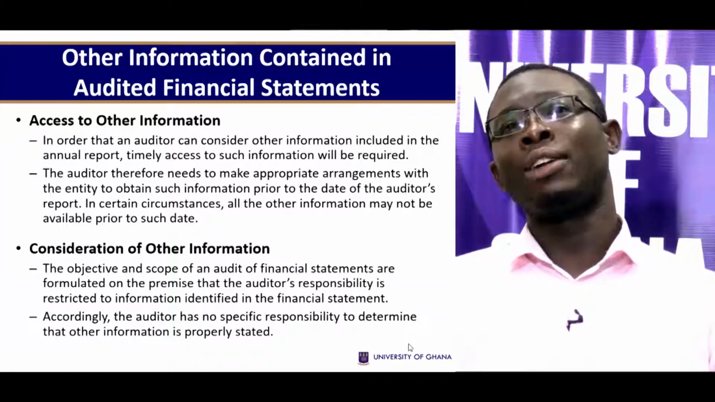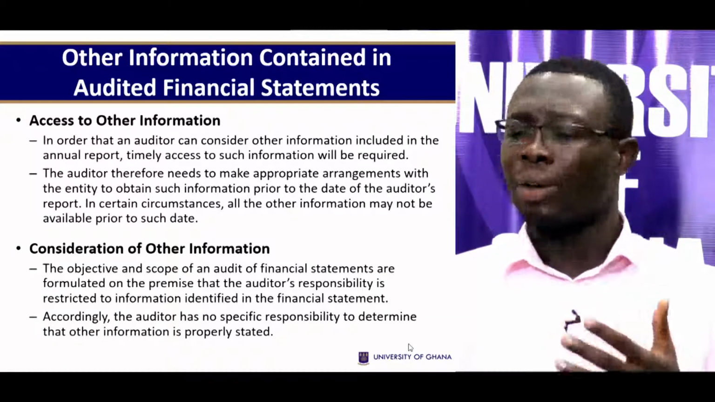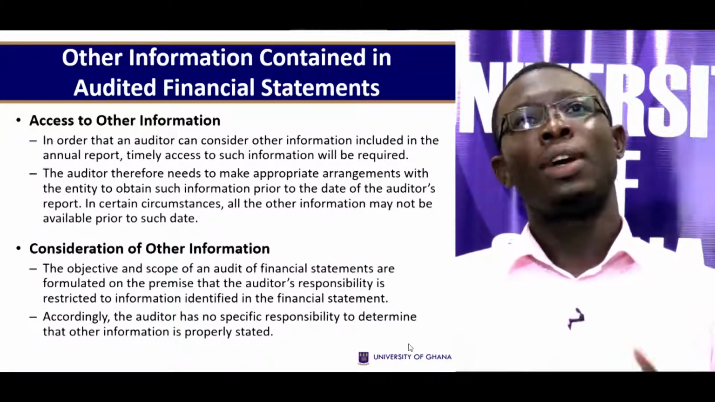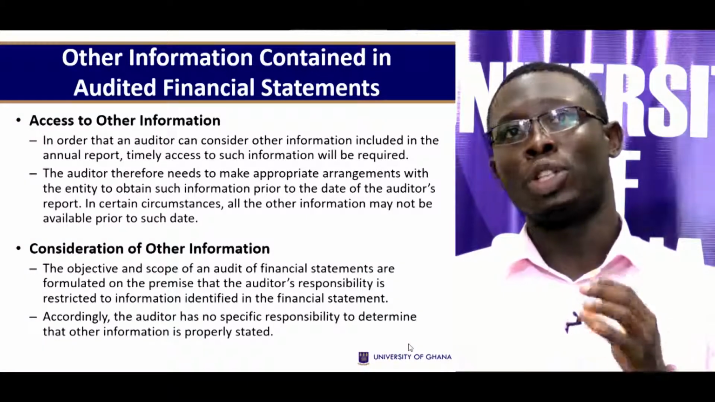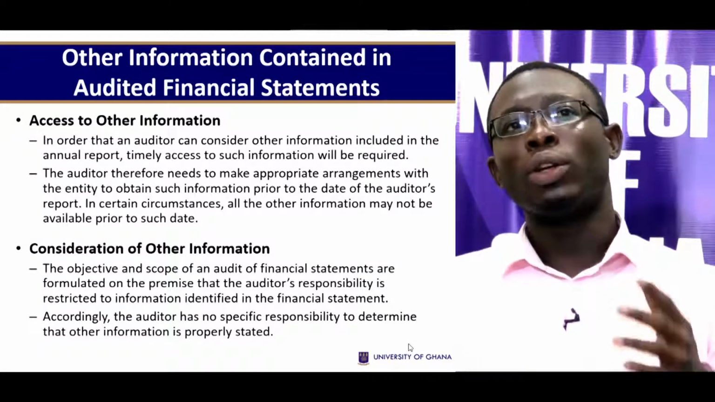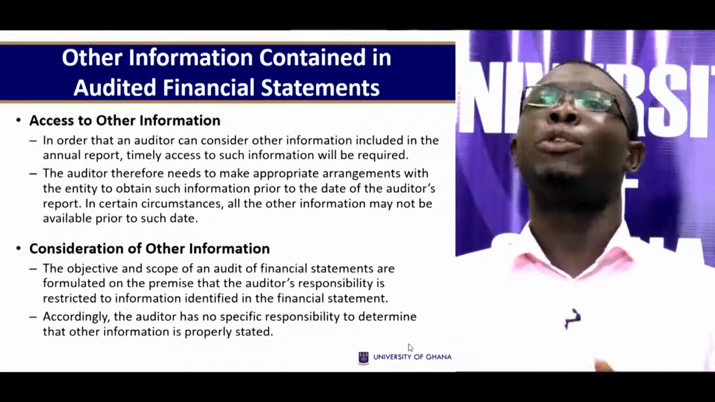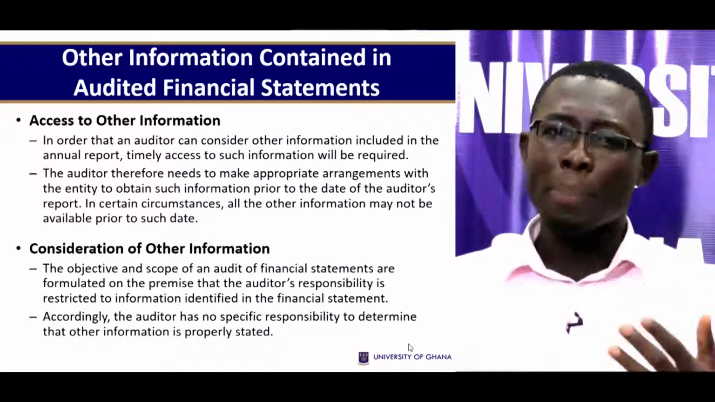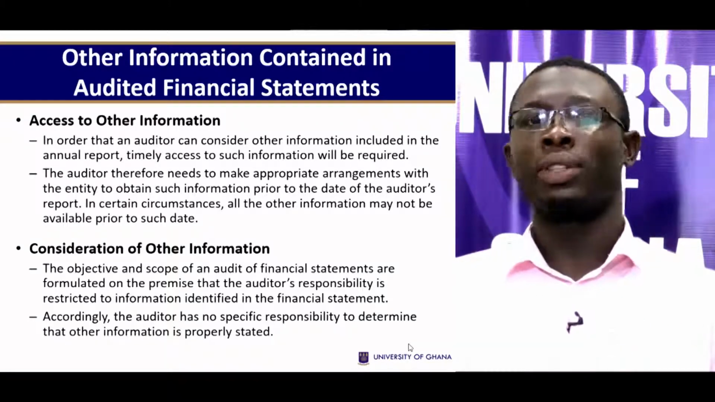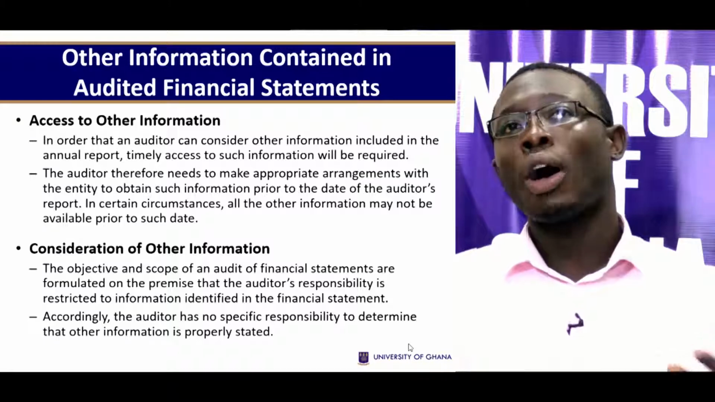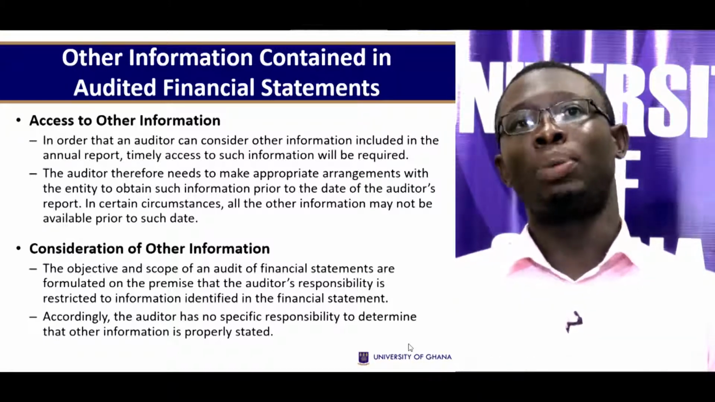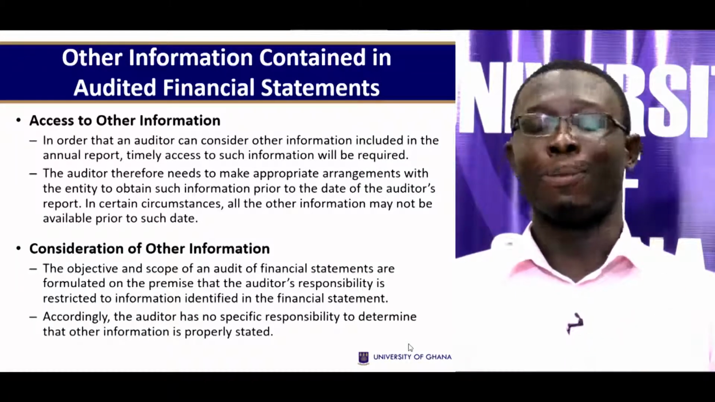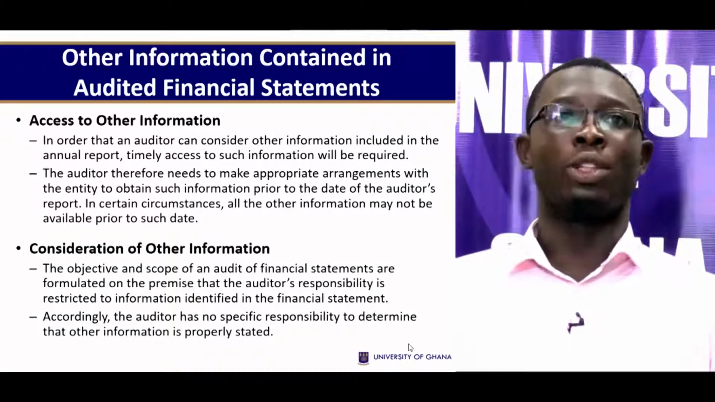Access to the other information. In order that an auditor can consider other information, including the annual report, timely access to such information is very important. The auditor therefore needs to make appropriate arrangements with the entity to obtain such information prior to the date of the auditor's report. In certain circumstances, all other information may not be available prior to such date. So the auditor should work hard to make sure such information is available for quality work.